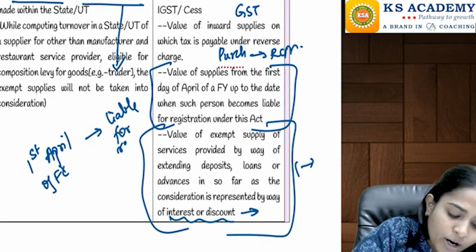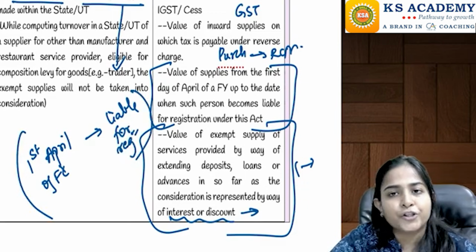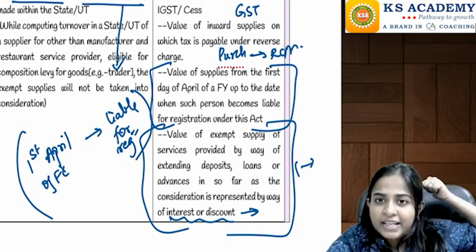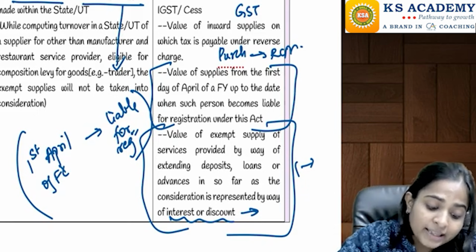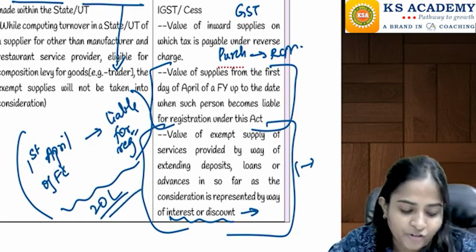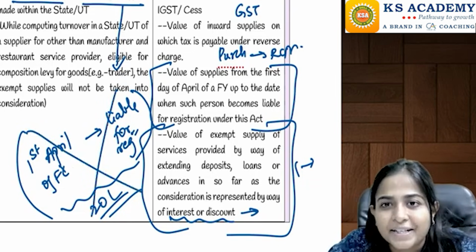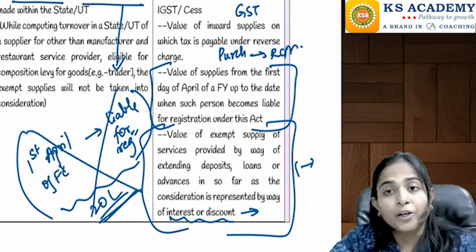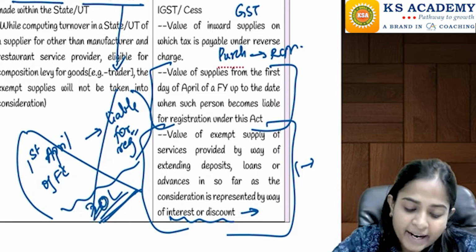registration. Okay, let's say this is your first year of business. Your last year turnover was anyway 0. So in the current year you are eligible for the composition scheme. In the current year, for the first 20 lakhs, which is the threshold limit for registration, can we say for the first 20 lakhs you are not responsible to pay any GST? See, this 20 lakhs will be included in your turnover. But on this 20 lakhs, you will not pay any GST.